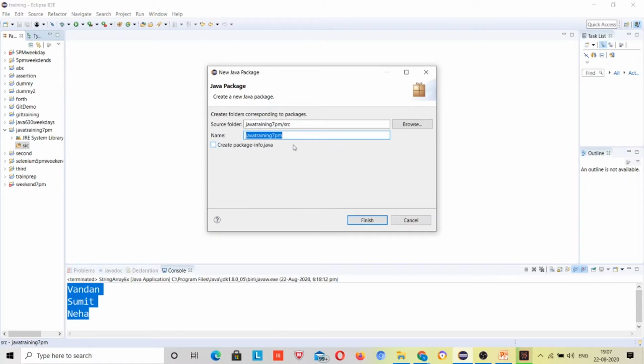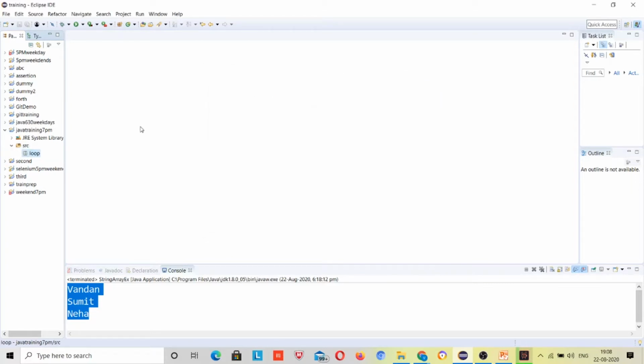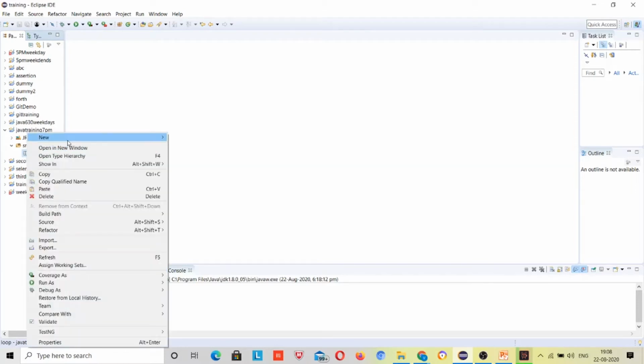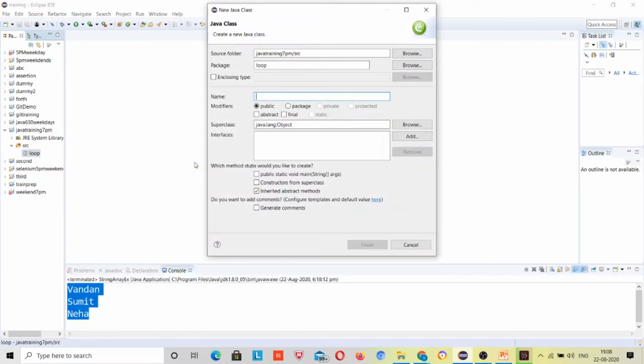So here I have to declare loop, right? Make a package like loop, right? So here what I will do, inside this package I will make a class, while loop example, check main method and finish it.